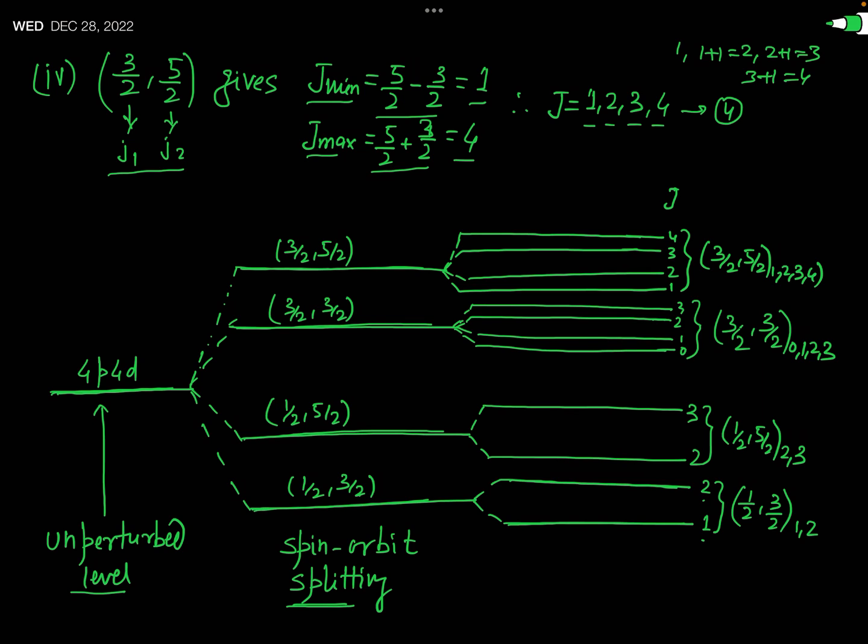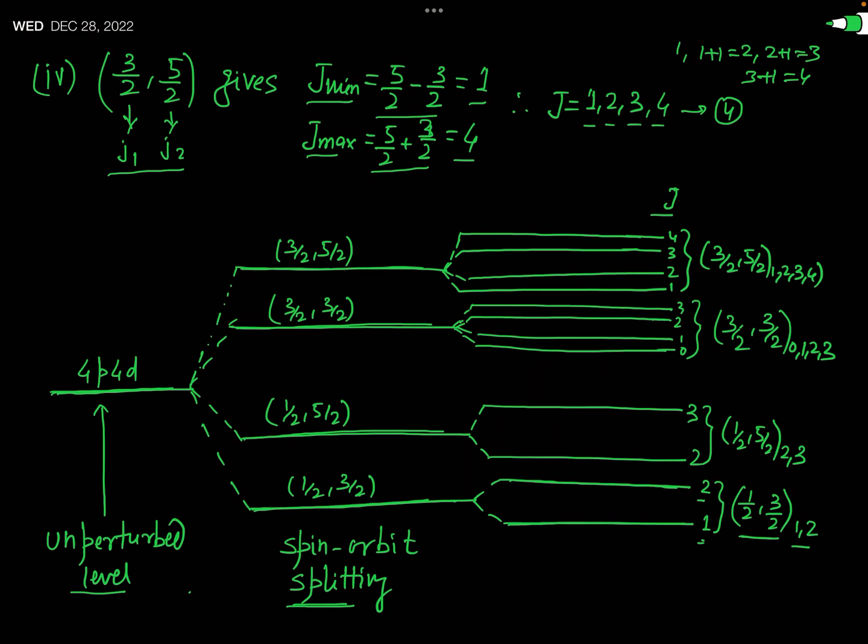So this energy level obtained after the spin orbit splitting is now split into 2 energy levels having the total quantum number J equal to 1 and J equal to 2. So I have marked here this 1 by 2, 3 by 2 combination actually represents the energy level after spin orbit splitting, and that has been split into 2 energy levels marked by the total quantum number J, and values of J are 1 and 2.